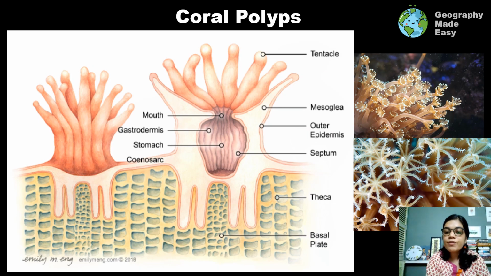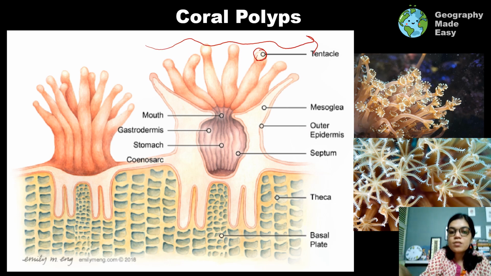Moving on, if we want to understand the coral polyp, this is the diagram of the structure of the coral polyp. These organisms have tentacles, which sway in the sea water. They catch very tiny floating microorganisms and feed on them.